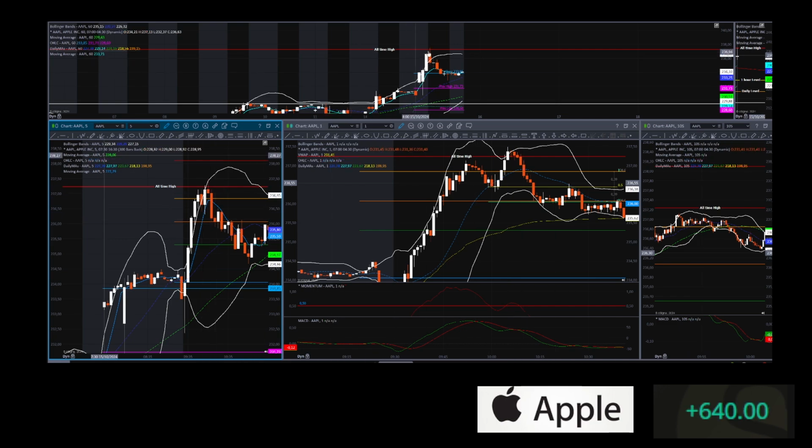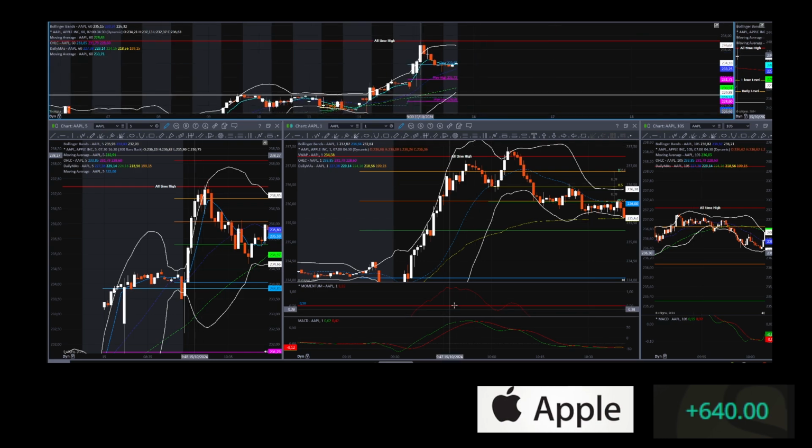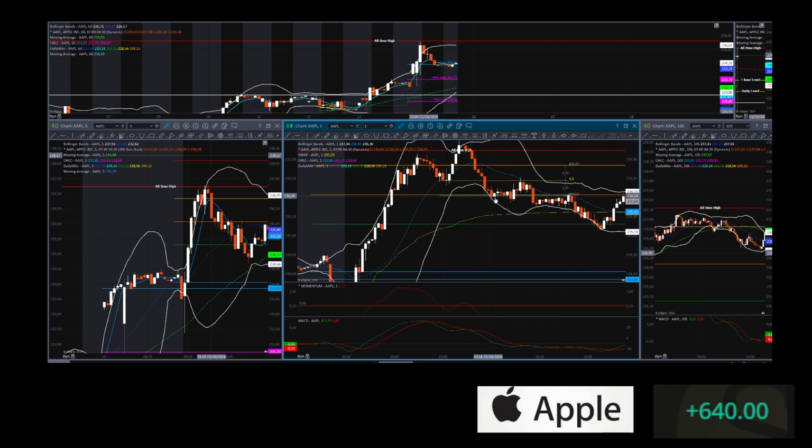You can see here on the 1 hour, we are deep outside the Bollinger Bands also. And then on the 1 minute, I have my momentum oscillator sitting at about 116%. And then we had the MACD crossover take place at about 9:55. So I did jump into this trade a little bit early here at the top of the Crush It zone. And then I added to that trade 25 contracts here at the all-time highs and ended up scaling out at the bottom of the Crush It zone for $640.